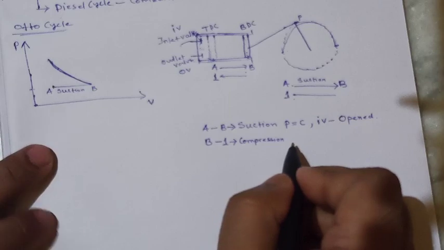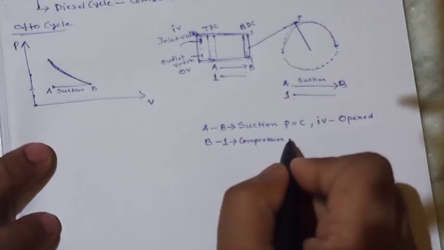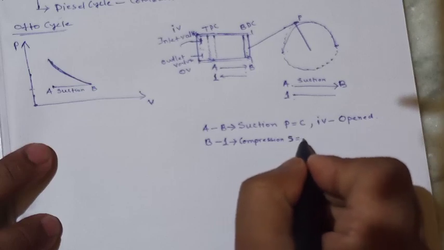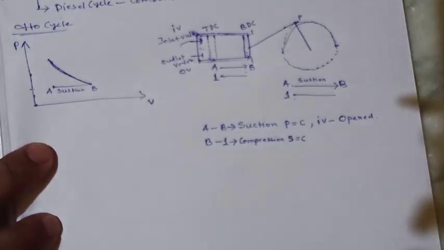And here adiabatic process, adiabatic means S is constant, entropy is constant. This is called the adiabatic process.